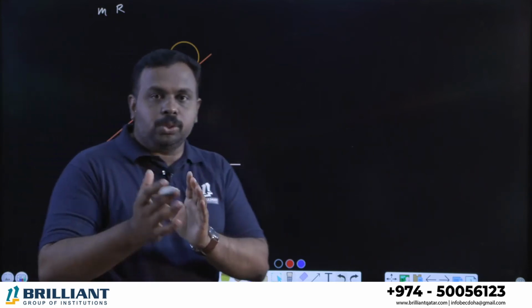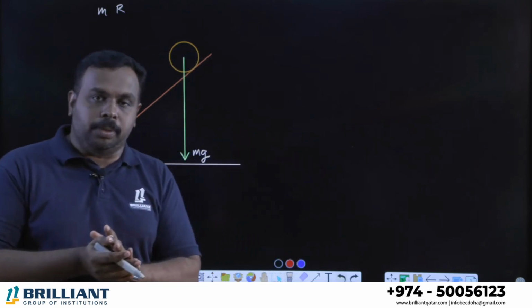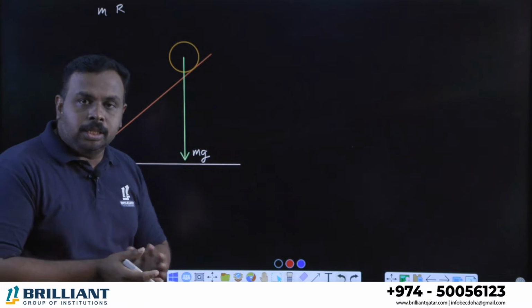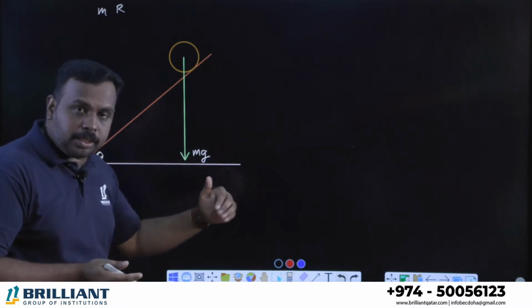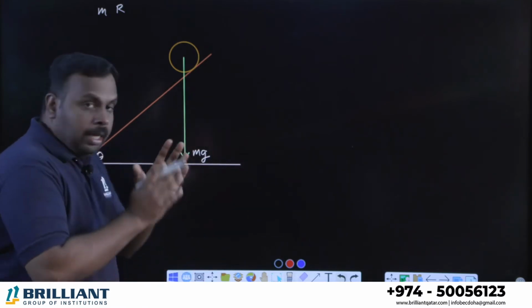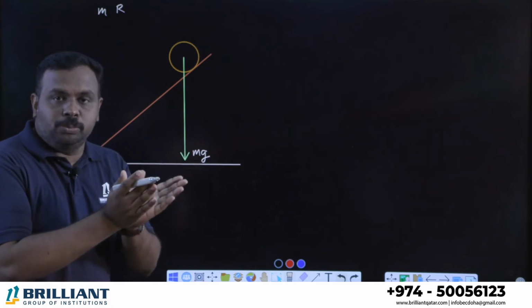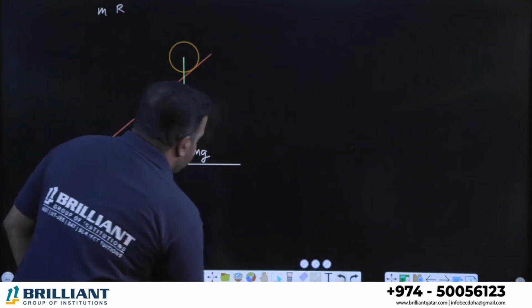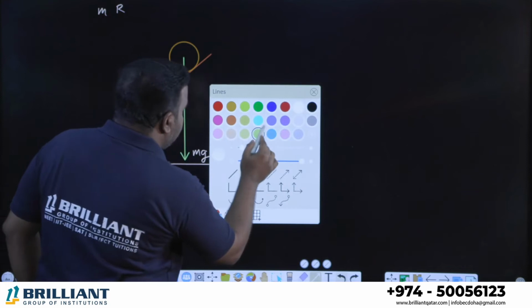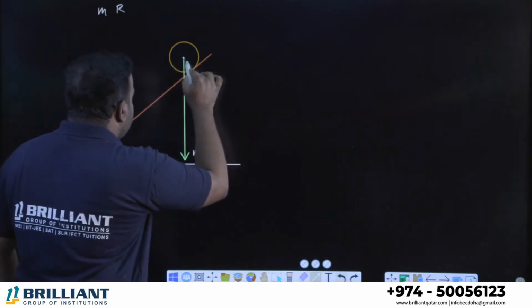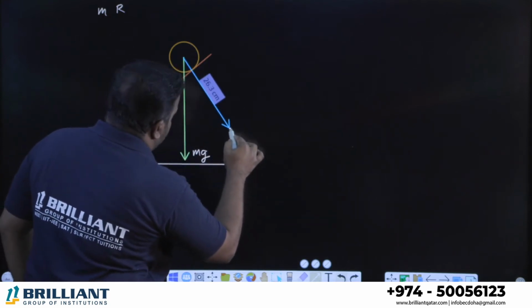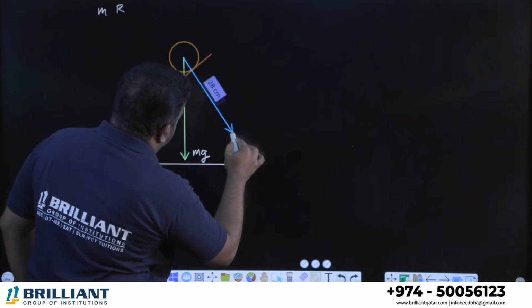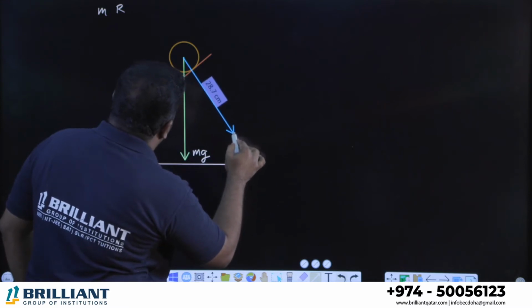Now, I'm going to use the idea of resolution of vectors. You know, any vector can be resolved into two mutually perpendicular vectors, rectangular components, right? So, I'm going to resolve this mg. You'll understand the purpose after some time. I'm going to resolve mg into two mutually perpendicular components. So, which are the two components? You can see the components will be, one will be the vertical component, that means the sine component, and the other will be the cos component, right?